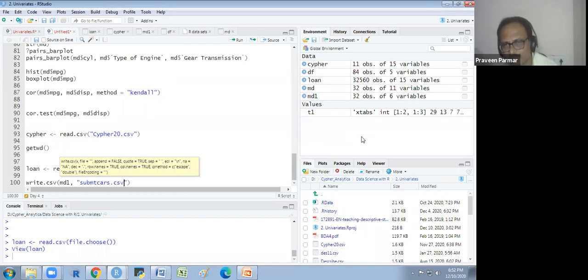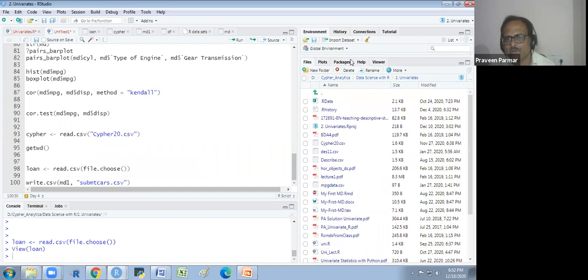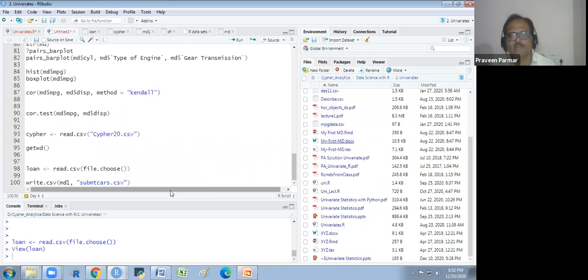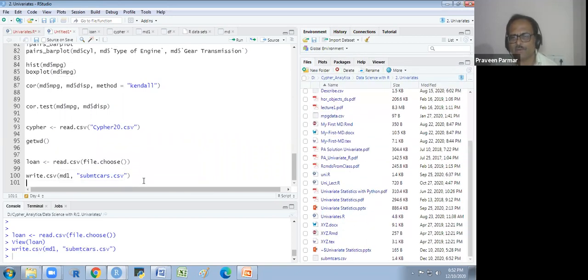If you don't write the extension, it will not save. When you read the file, you write the extension. When you write the file, you write the extension. And I run it, and you see here we don't have that file. Okay, I just run it. You will see it will be here, sub_mtcars.csv. Got it?